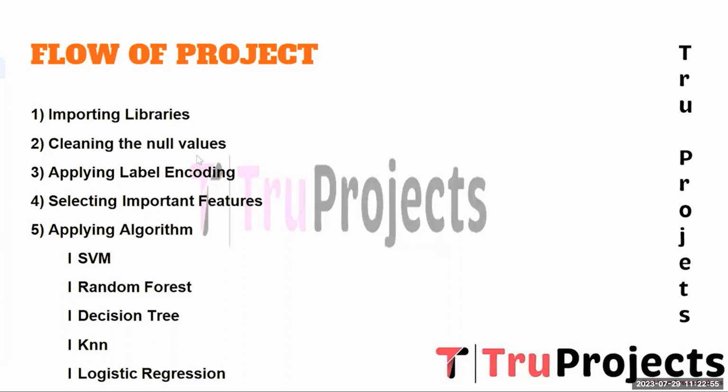To ensure the data quality, this step involves checking the dataset for any missing or null values. Depending on the severity and the context, appropriate strategies like imputation, removal of rows, or replacing the null values with the mean or median can be applied to handle the missing data. And the third one is applying label encoding. As machine learning algorithms require numerical inputs, the categorical variables are encoded using label encoding, converting them into numerical representation. This process prepares the data for further analysis and model training.